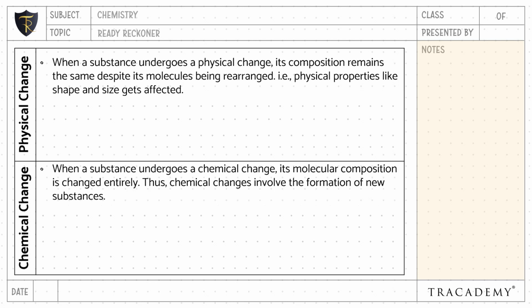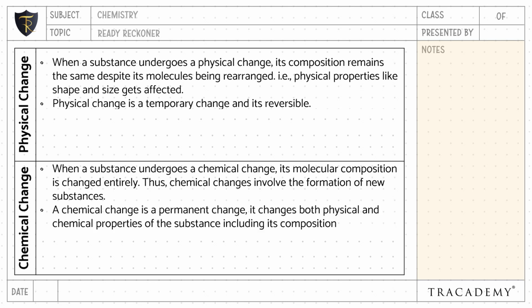Whereas when a substance undergoes a chemical change, its molecular composition is changed entirely. Thus, chemical change involves the formation of a new substance. Physical change is a temporary change and it's reversible, whereas chemical change is a permanent change. It changes both the physical and the chemical properties of the substance, including its composition.